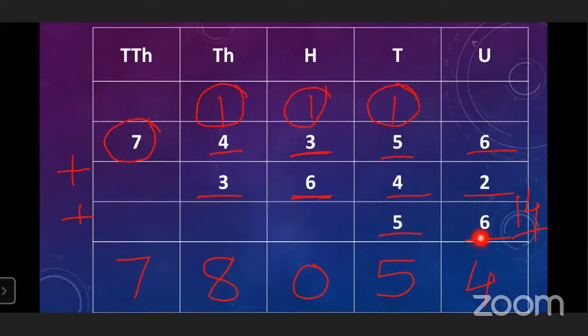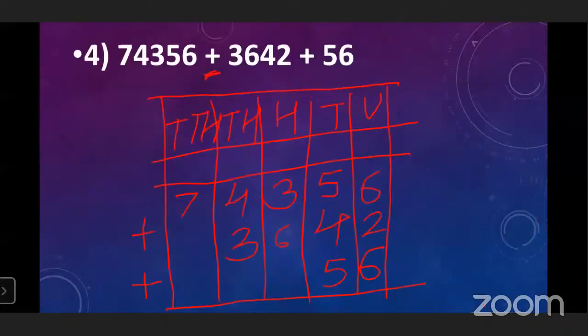Okay, means when the numbers are given with different digits, you can see that the first number is given with 5 digits, second number with 4 digits, and the third number with 2 digits. Okay, understood? Yes. That is how to arrange when the numbers are given horizontally, that time how to arrange them vertically. Here we have learned how to add 3 numbers.